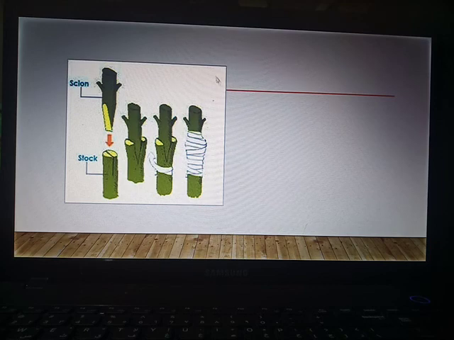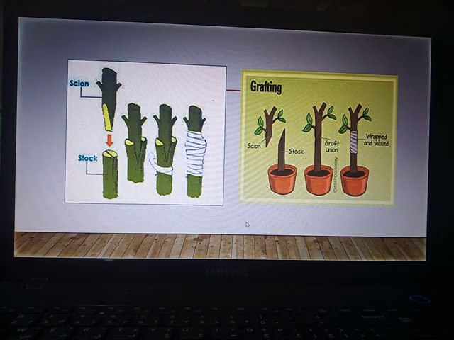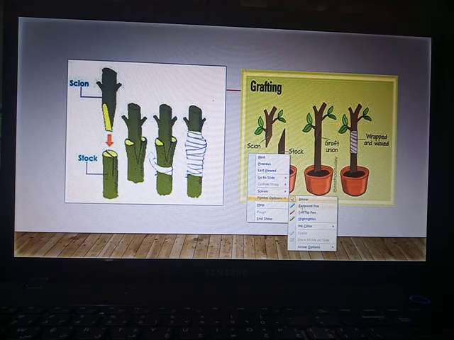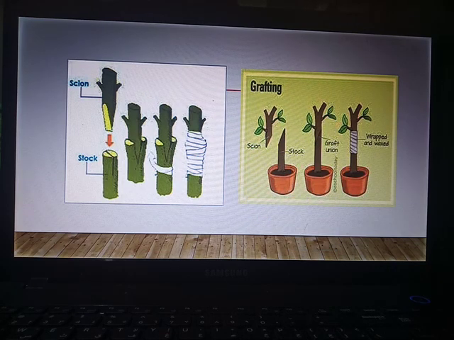This topic is better cleared with the help of a diagram. So let us check the diagrammatic representation. Here it is a shoot of one plant, the scion, and it is a stalk, meaning it is a root.